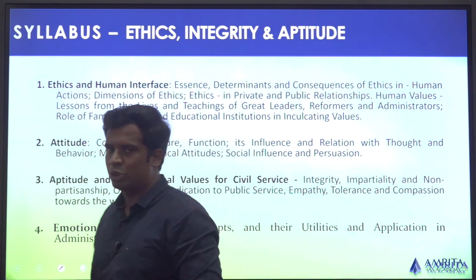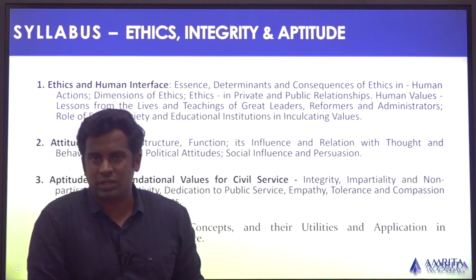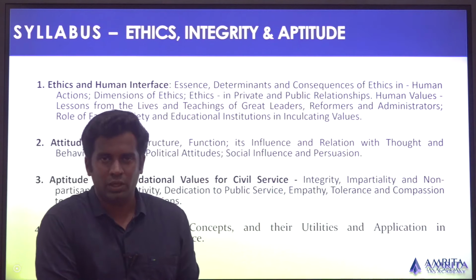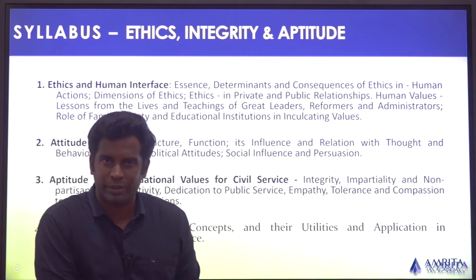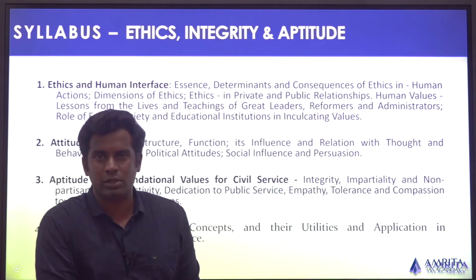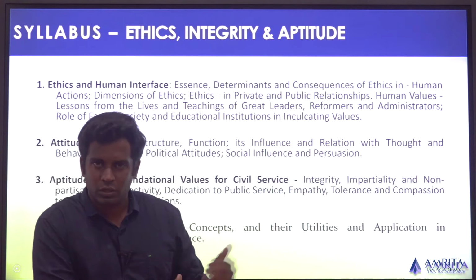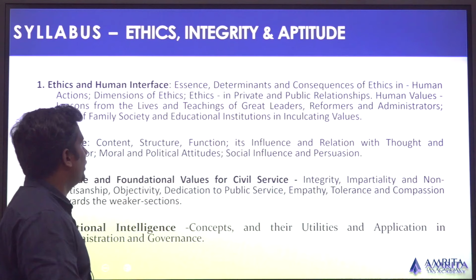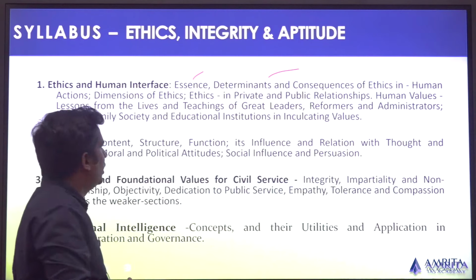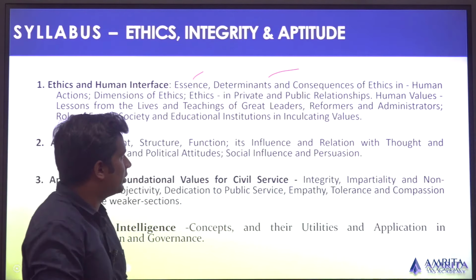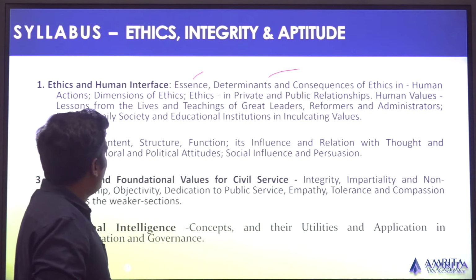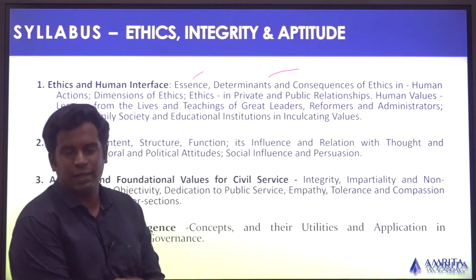The second thing we should be aware of after the marks analysis is the syllabus. The ethics syllabus, unlike the syllabus of GS1, 2 and 3, has 8 topics, whereas GS1 has 12 topics, GS2 has 20 topics, and GS3 has 20 topics. GS4 has 8 topics, and each topic has its own subtopics. So it goes like this: ethics and human interface, essence, determinants and consequences of ethics in human action, dimensions of ethics, ethics in private and public relations, human values, lessons from the lives and teachings of great leaders, reformers, administrators, and the role of family, society and educational institutions in inculcating values.